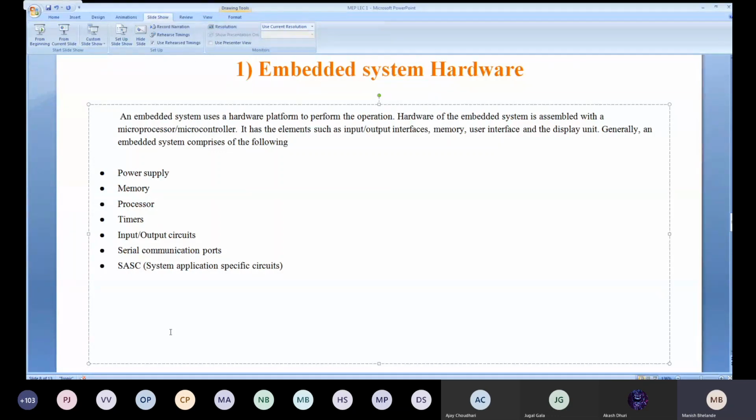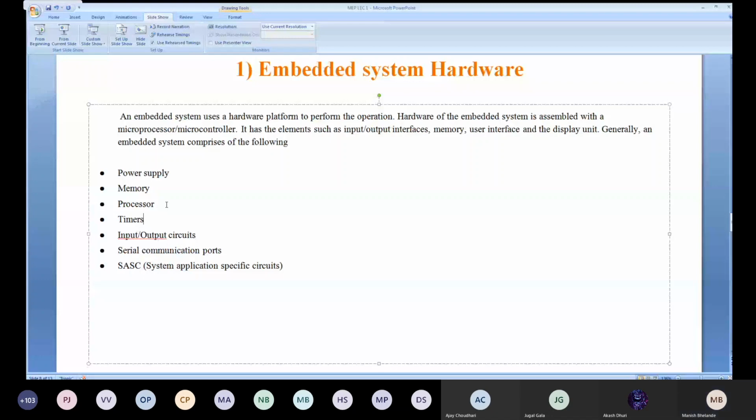These are the basic list of some components. It's not all. It can vary depending upon the system and what kind of microcontroller you are using for the application. So these are the basic hardware. It has elements such as input output interface, memory, user interface, and display unit. Generally an embedded system comprises the following. These are the embedded system hardware.